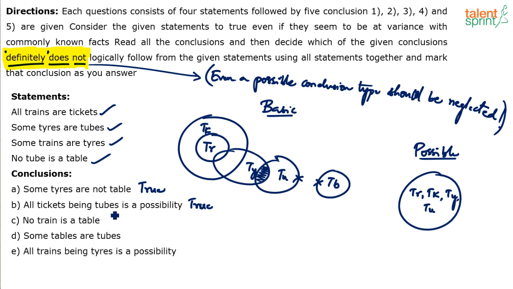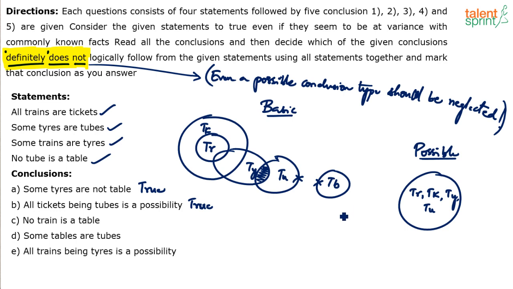You're able to follow. No train is a table. No train is a table is true when you look at the basic diagram. Yes or no? No train is a table is true with respect to the basic diagram.